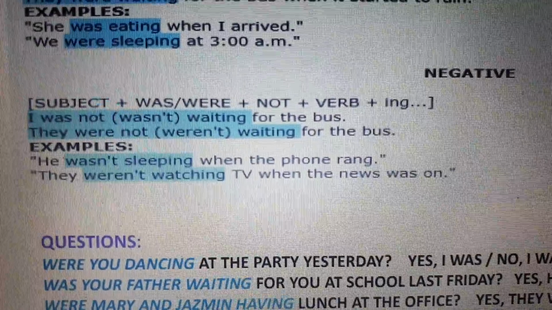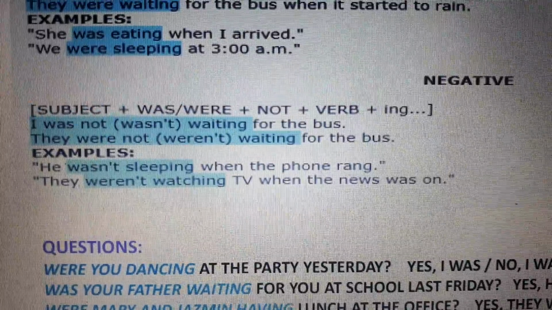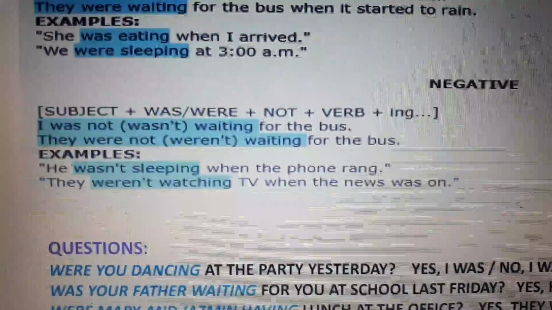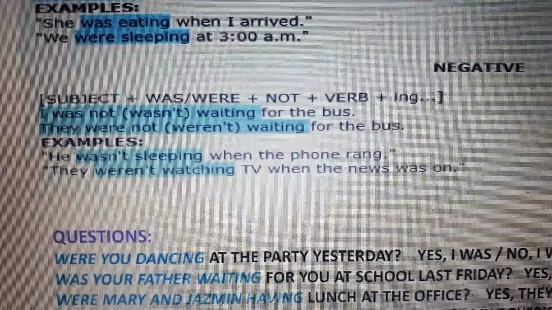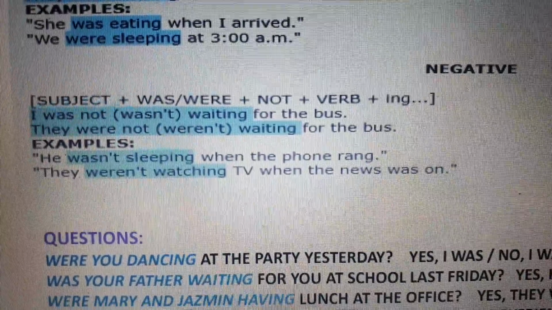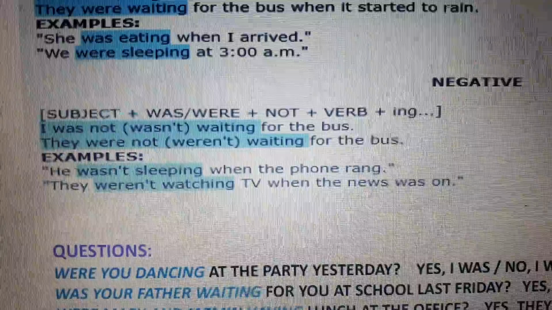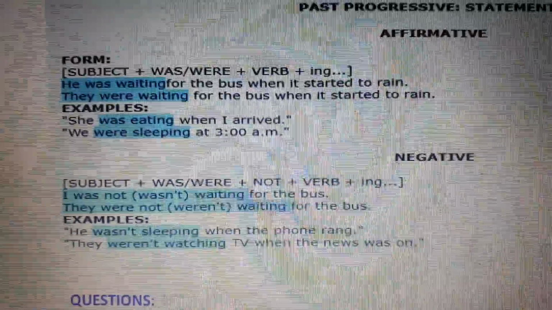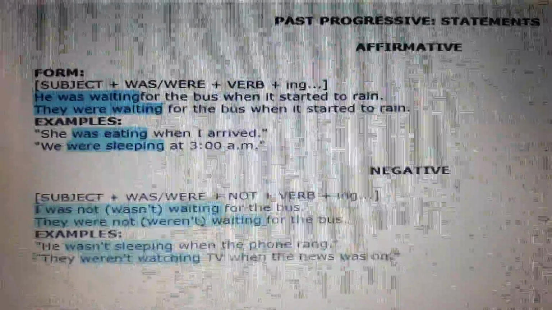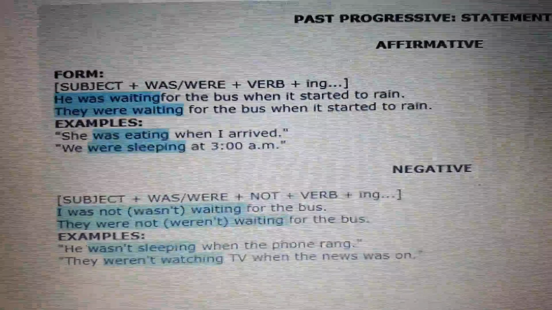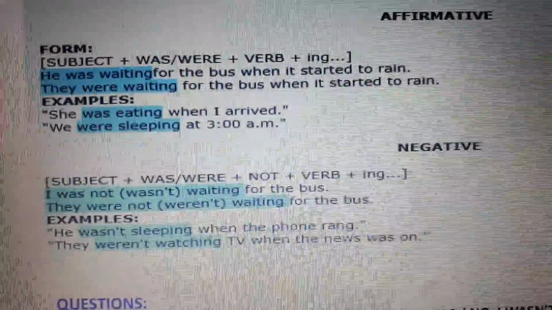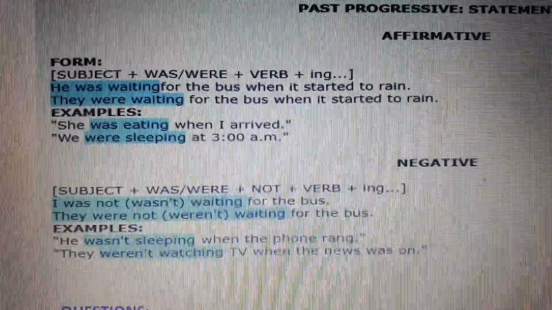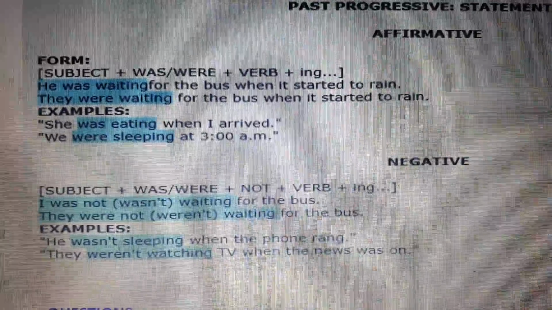For plural, they weren't watching TV when the news was on, okay? Weren't is an auxiliary, okay? It is the past of are and it is in negative, okay? And we're working with they, that's why we need to work with were, okay? So we're not going to have any problem. If the action is in past continuous or past progressive, that is the same. We're going to use was or were. If it is negative, it's wasn't. If it is negative in plural, it's weren't, okay?